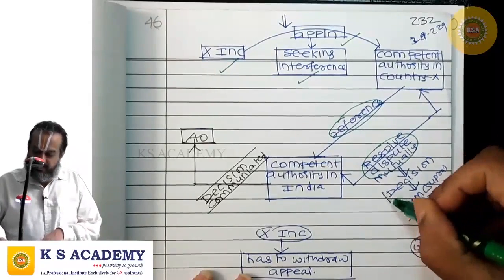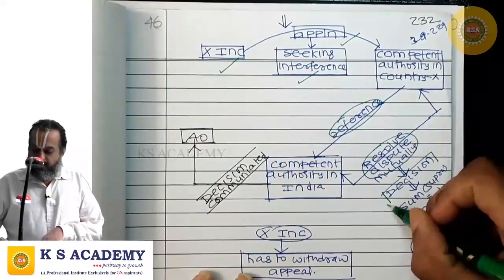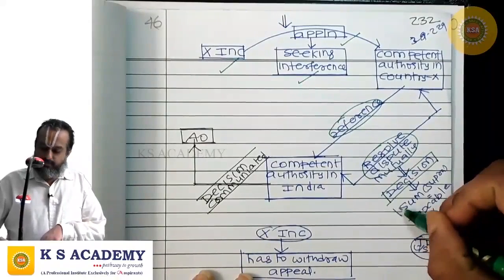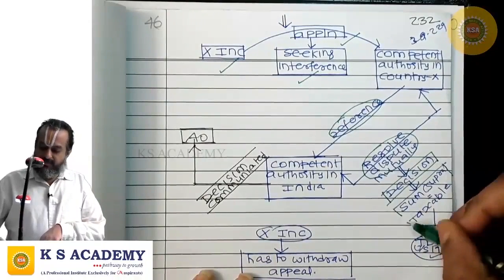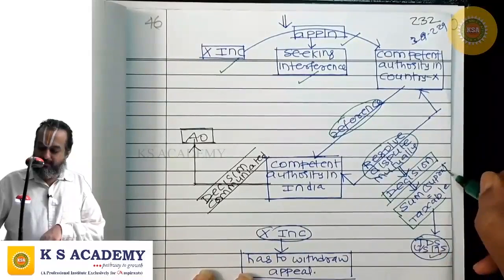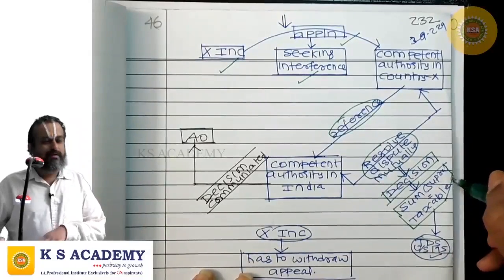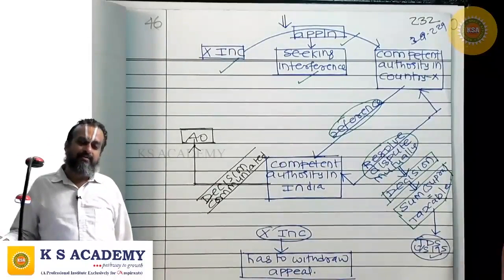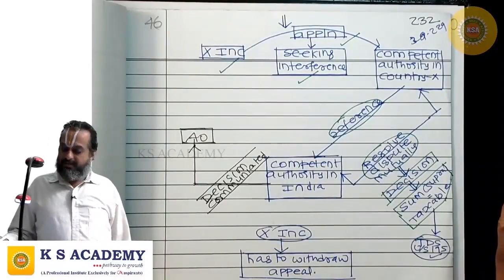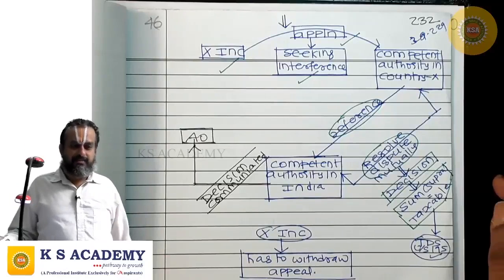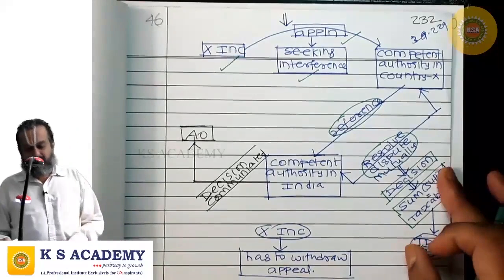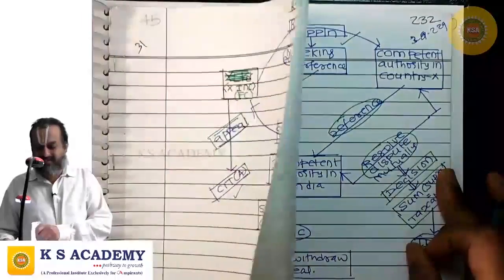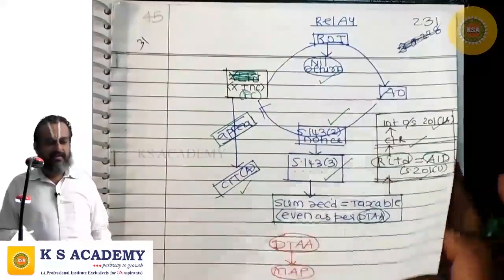Suppose the decision arrived at, as per MAP, is that the sum is taxable. That is the interpretation they have placed on the DTAA. Correct? The sum is taxable. Now what happens? The stand of the assessing officer is vindicated. He is now correct.